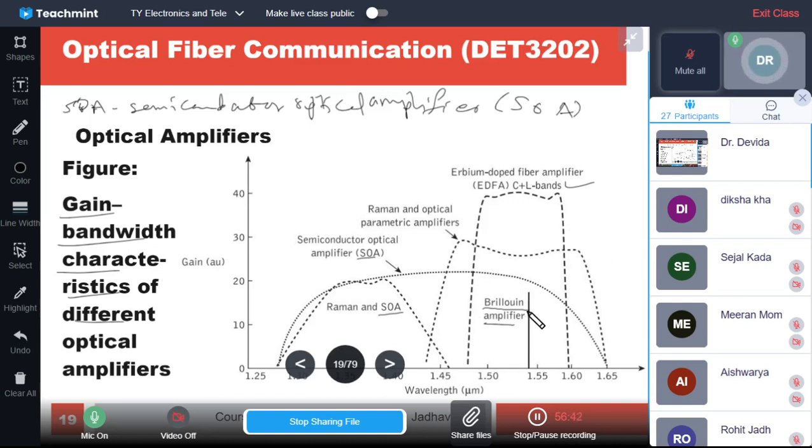But the Brillouin amplifier has the peculiarity of offering very small bandwidth, so obviously it can also have application in the local area network for the individual subscriber. So this is about the bandwidth characteristics of the different optical amplifiers.